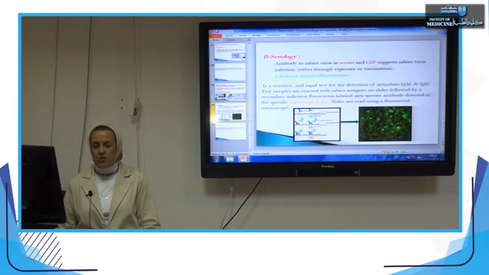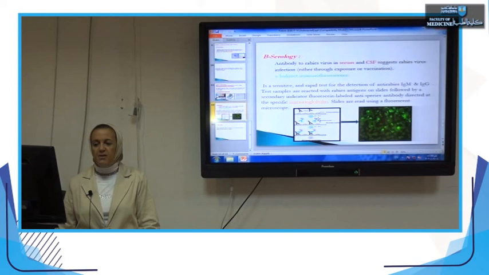This figure shows the indirect immunofluorescent technique. Here, the specimen is prepared on a slide. The specimen here is the serum or the CSF obtained from the patient. Serum or CSF is overlaid on a slide, fixed and prepared by special technique, and then we add specific rabies antibodies. And then we add an anti-immunoglobulin. If the antigen is present, an antigen-antibody complex reaction occurs and is fixed on the slide.